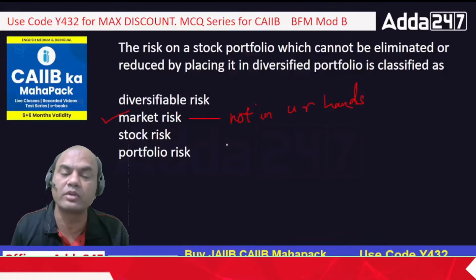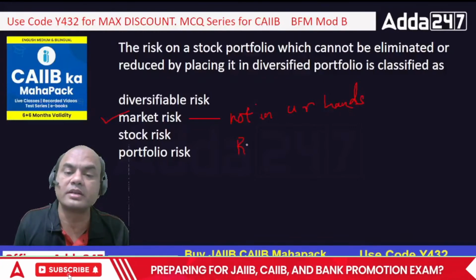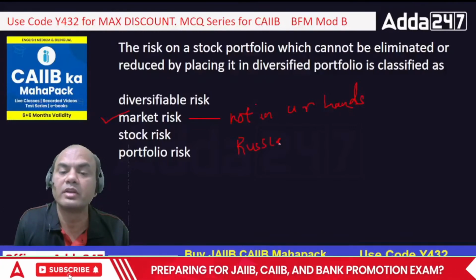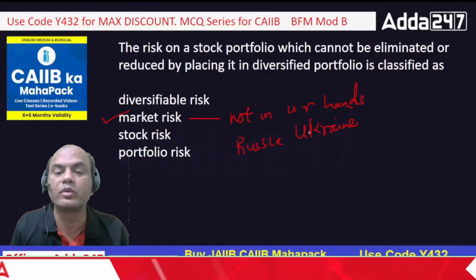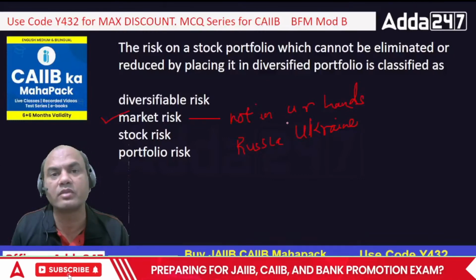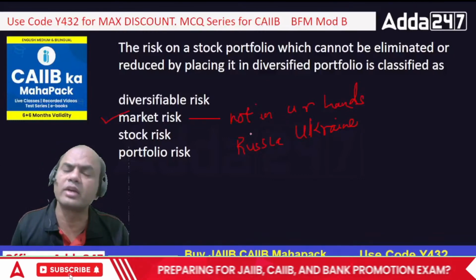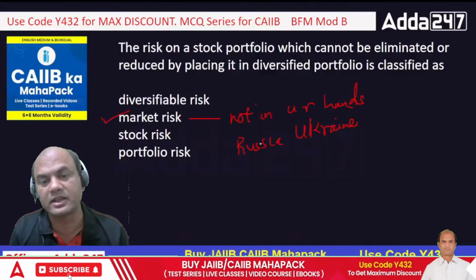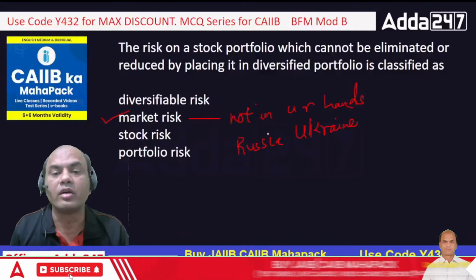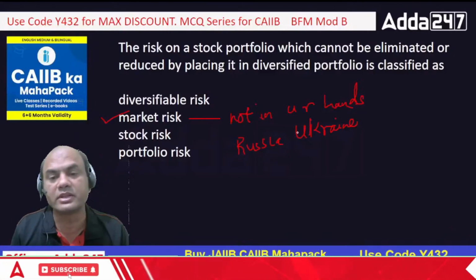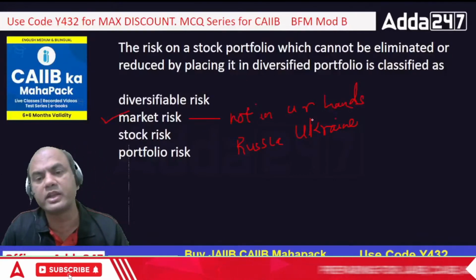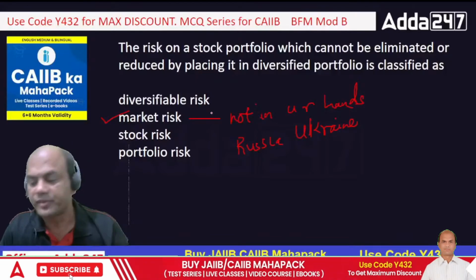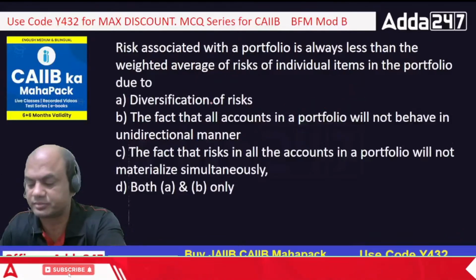For example, the Russia-Ukraine war. Was it in your hands? Can the Indian government do anything regarding this Russia-Ukraine war? It can definitely plead to Russia not to do it, but it can't force anyone. So these things are outside our control. COVID. Was COVID in your hands? No, isn't it? So it is market risk.